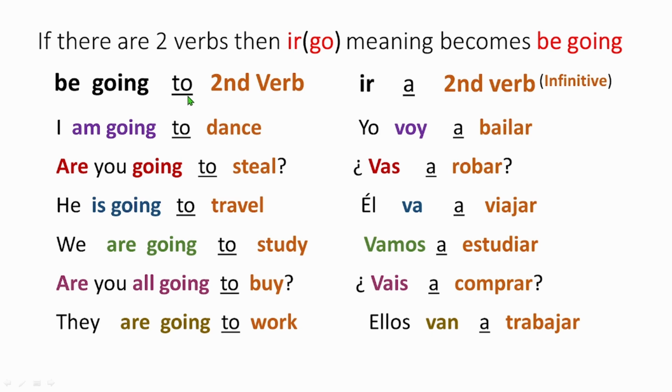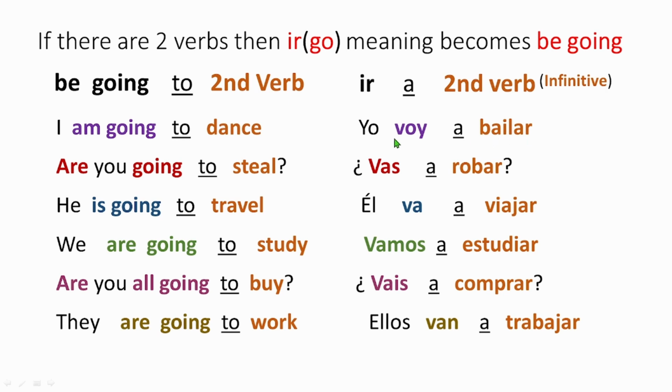Well, as "to," you need to put "a." It's compulsory. After ir, if you put "to," it's "a." And the second verb, we don't conjugate. That's what the rule says. We put ir, we put "a" as "to," and the second verb we don't conjugate. See? I'm going to dance. Yo voy a bailar. Second verb, not conjugated, right?